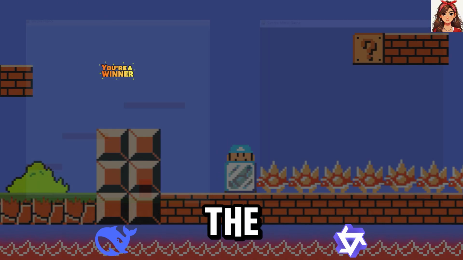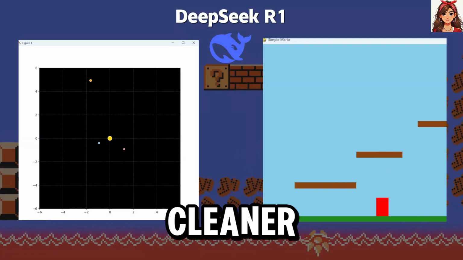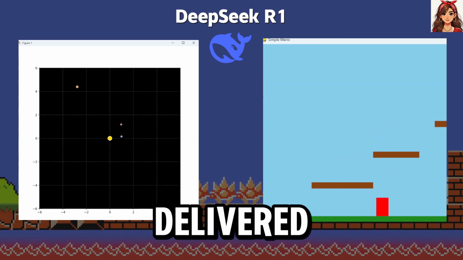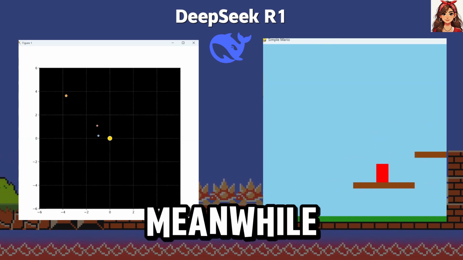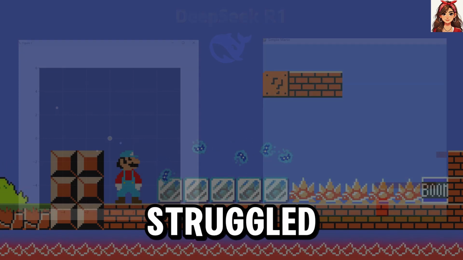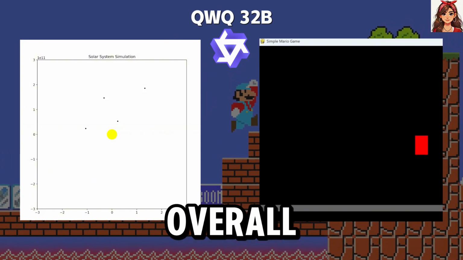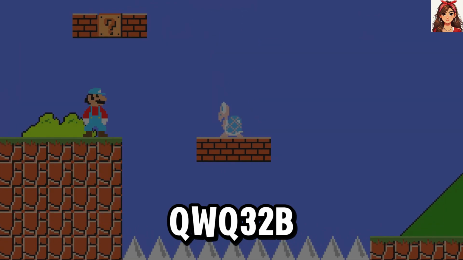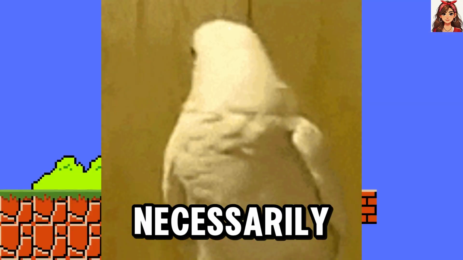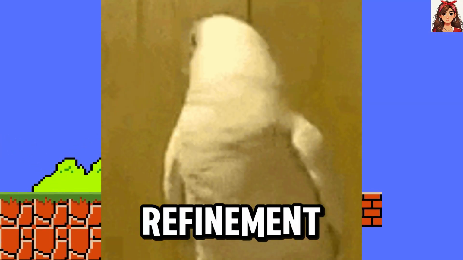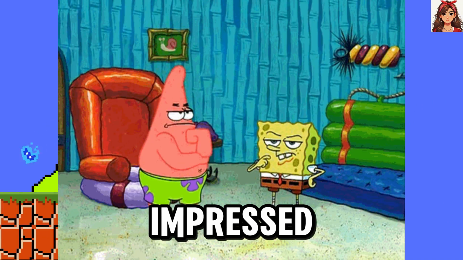DeepSeek R1 took the win in both challenges. It wrote cleaner, more structured code and delivered more polished results. Meanwhile, QWQ-32B struggled with errors, lacked visual details and produced simpler code overall. But does that mean QWQ-32B is useless? Not necessarily, it just needs more refinement. What do you think? Which AI impressed you more?